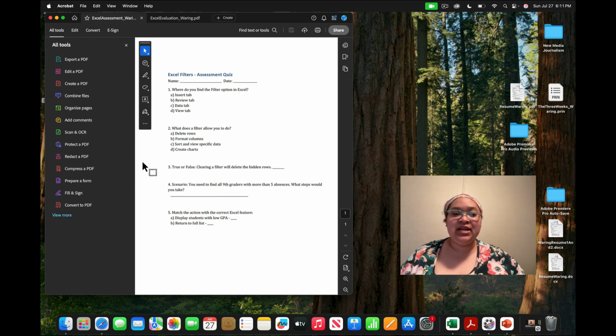Okay, so number 3, true or false. Clearing a filter will delete the hidden arrows. That's a tricky one. Okay, number 4, scenario. You need to find all 9th graders with more than 5 absences. What steps should you take? Now, I'm going to give you a couple more seconds with this because it is a step. So like step 1, step 2.